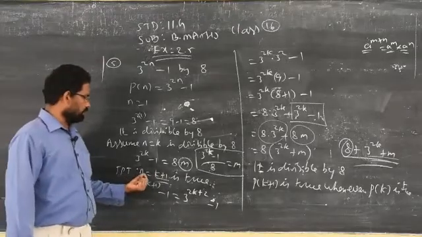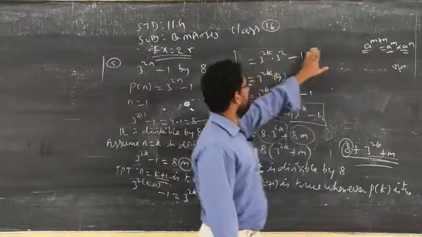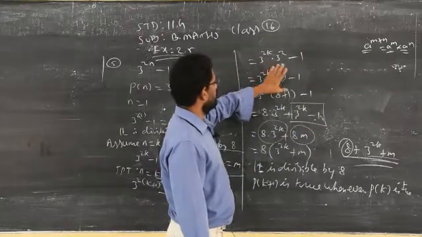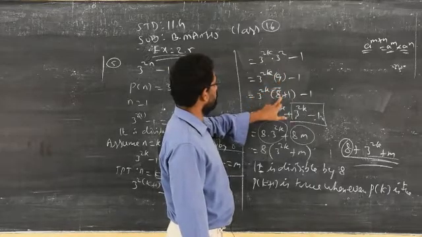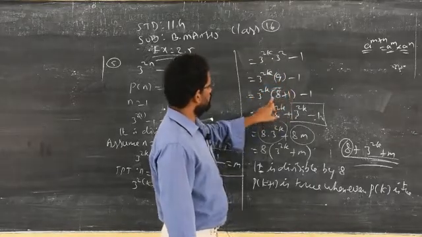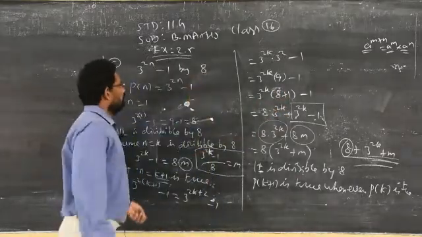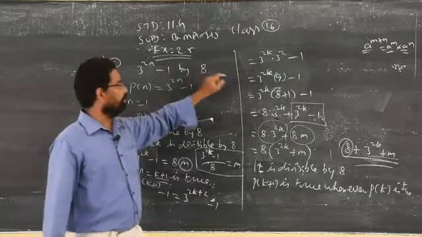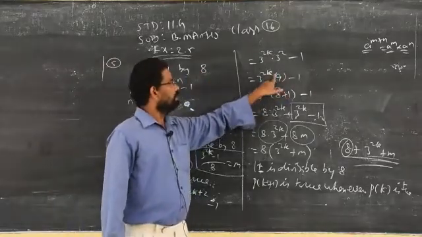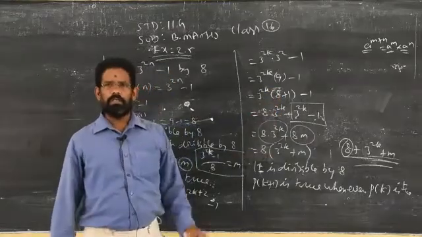Then as usual, what is the third condition? You have to replace n is equal to k plus 1. I am replacing there, applying this algebraic formulas, simplified. Then you have to express 9 in terms of 8 plus 1. What necessary to replace 9 by 8 plus 1? Because you are asked to prove this will be always which table? 8 table. Therefore, I am expanding that 9 I expressed in terms of 8. So 8 plus 1 is 9.